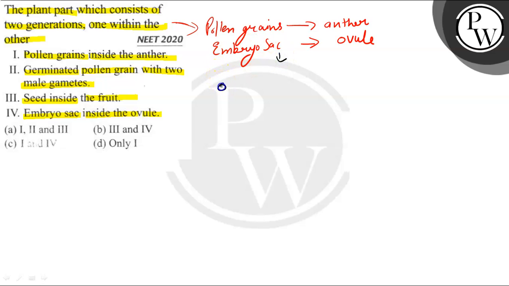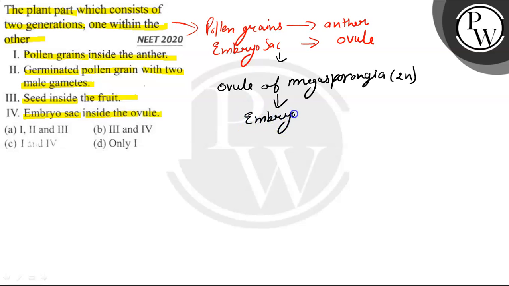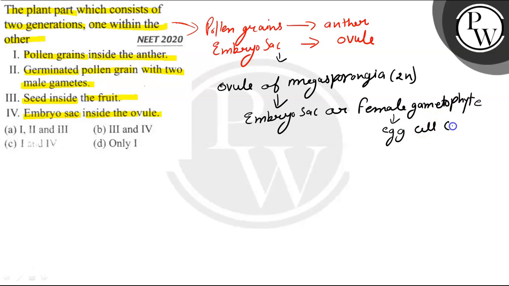ठीक है, in an ovule of megasporangia, to and diploid, there occurs an embryo sac or female gametophyte, which consists of an egg cell, haploid.